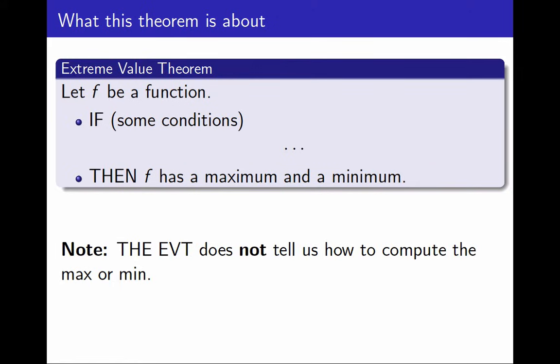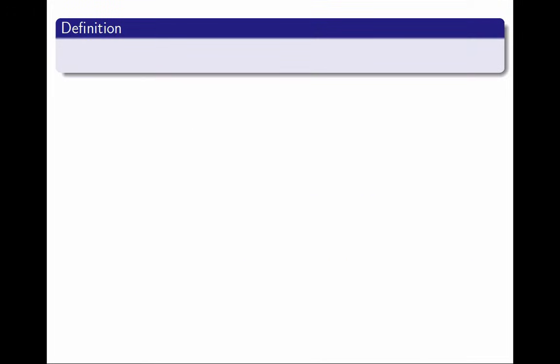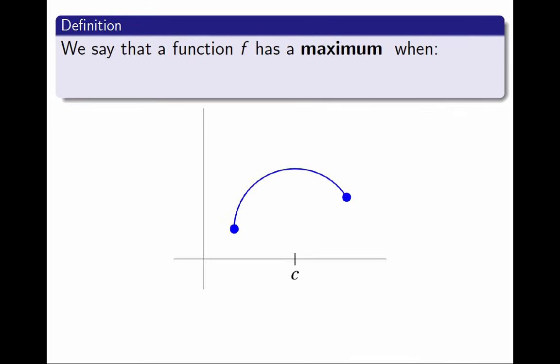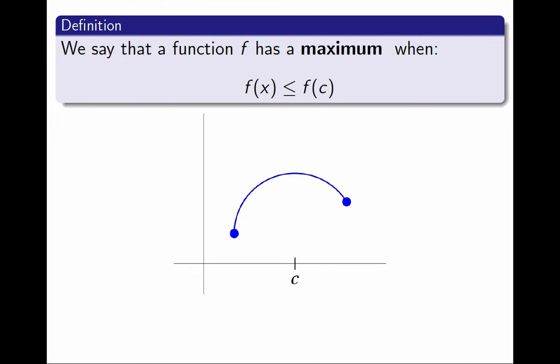I will write a rigorous definition for maximum. The definition of minimum is similar. I want to say what it means for a function to have a maximum, like the one in this graph. This function has a maximum at the point c. Having a maximum has something to do with this inequality. The value f of c is greater than or equal to other values f of x. As I wrote it, this cannot be the definition yet. This is meaningless.